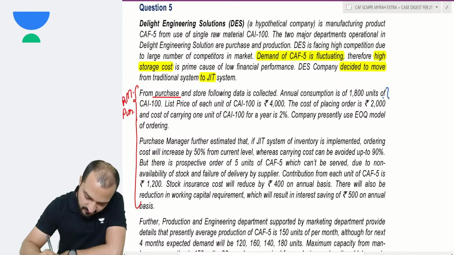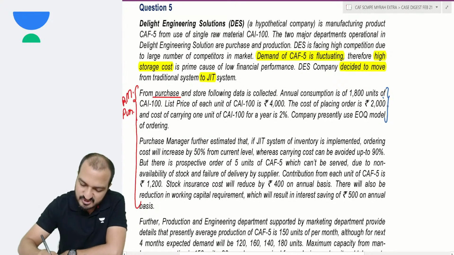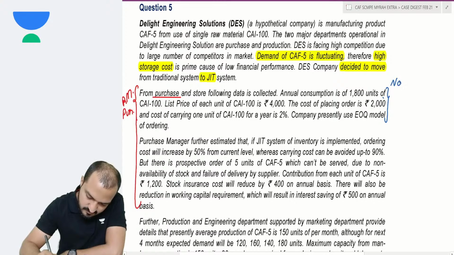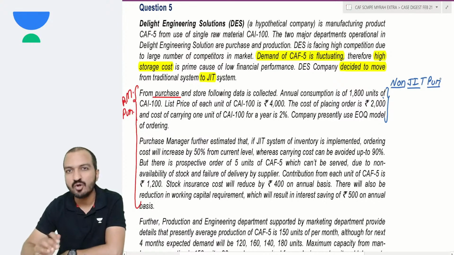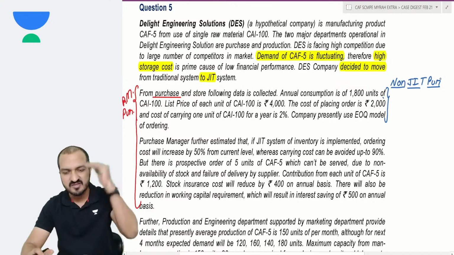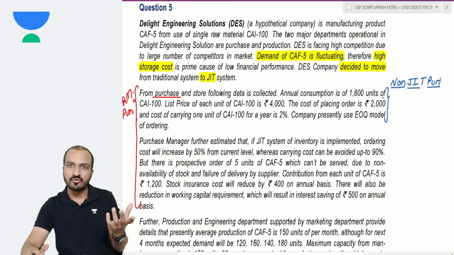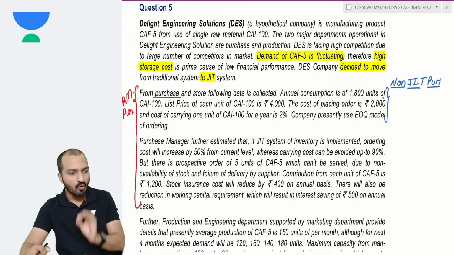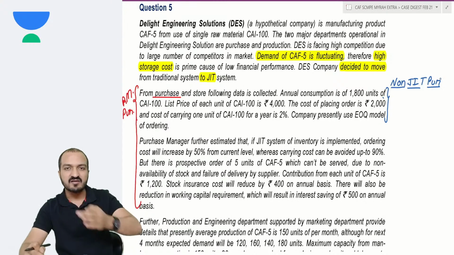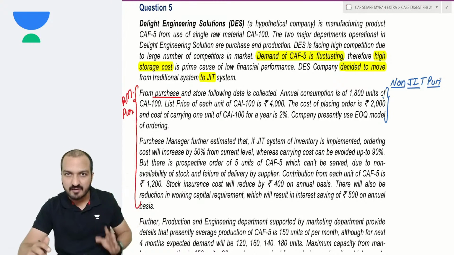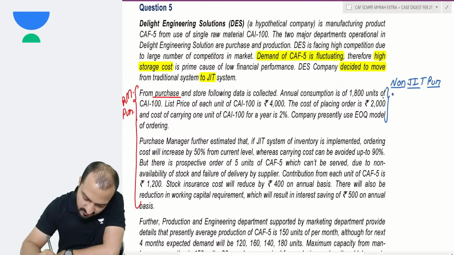So for this paragraph, this is what? This is my non-JIT purchasing. Currently, the company is doing non-JIT purchasing. Non-JIT means you order based on EOQ. EOQ will say that you order this quantity at every regular interval of time. Yeah. So what is EOQ in this company? Let us find.